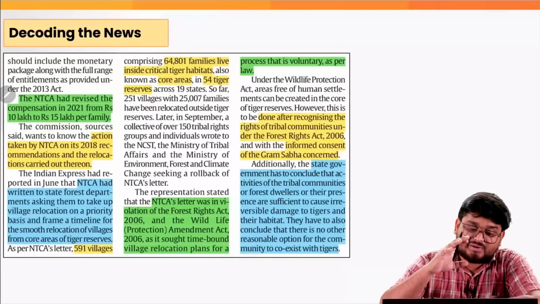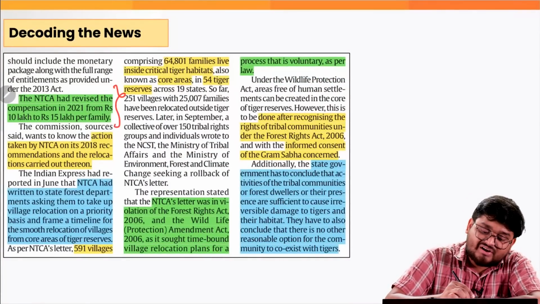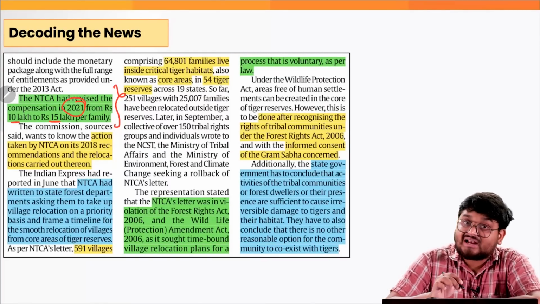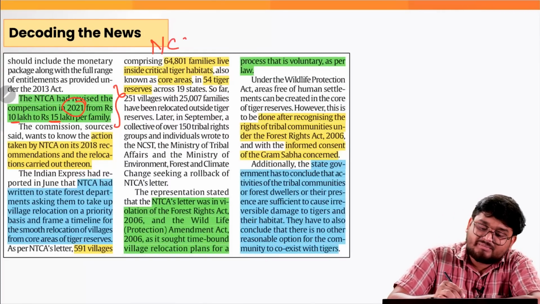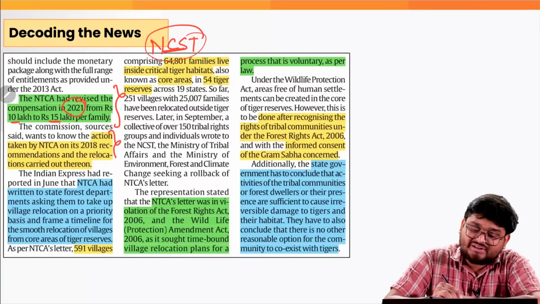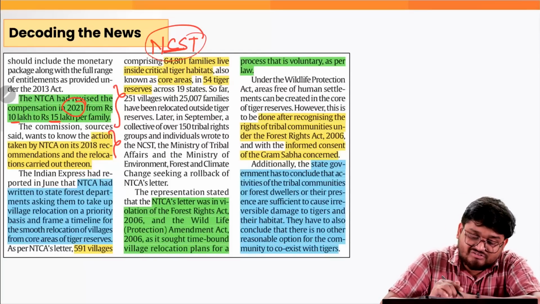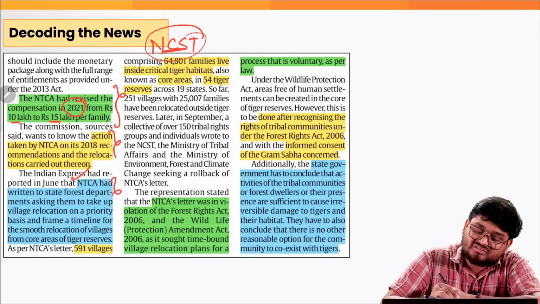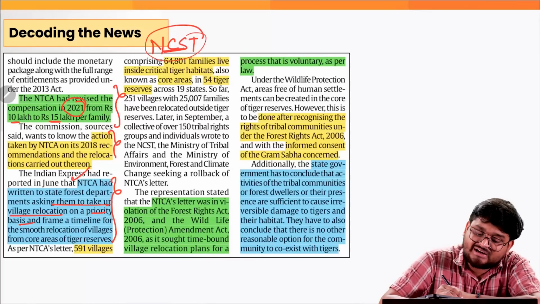Now, when we look at this particular news, the NTCA revised the compensation in 2021 from 10 lakhs to 15 lakhs, and according to the National Commission on Scheduled Tribes, this is not enough. Correct? So that is why the action taken report has to be given here. NTCA had written to the State Forest Department asking them to take up village relocation on a priority basis and have a timeline.